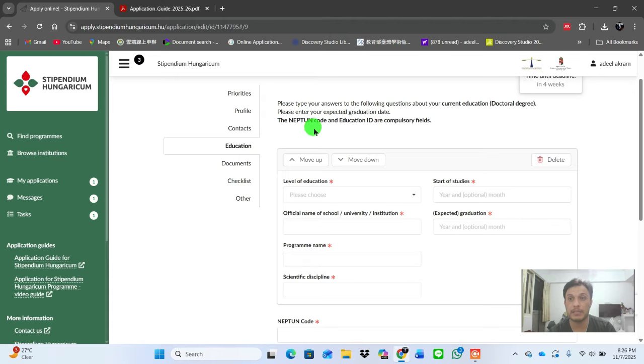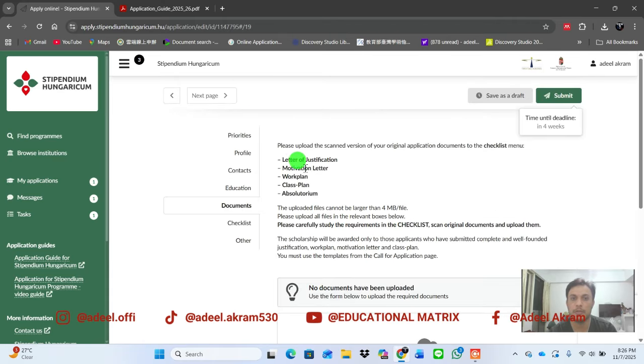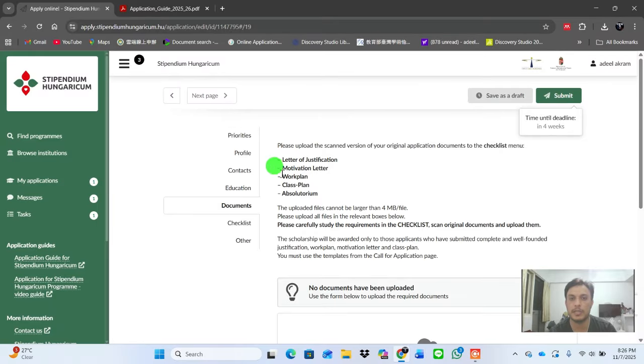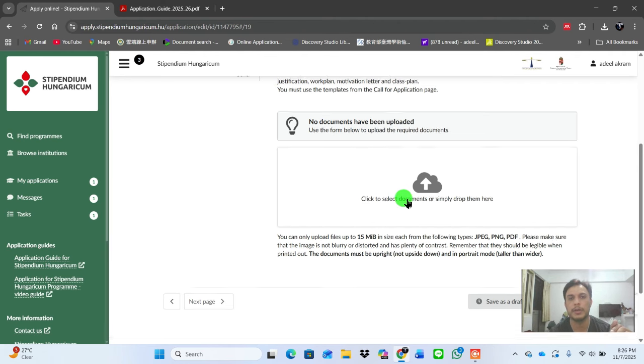And where you can get this information, I will show you later. Okay, next option is you have to provide a letter of justification, motivation letter, your work plan, your class plan, and the last one is your absolutorium. The uploaded file cannot be larger than 4 MB, and you can combine all of your documents in one PDF file and upload it here.